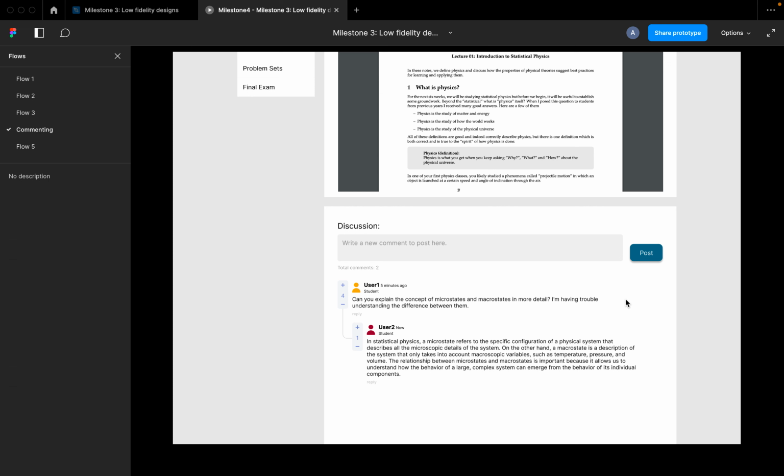So this summarizes what this commenting feature looks like in this discussion section beneath the lesson: how you can comment, how you can reply to a comment, as well as how you can vote on comments to provide a sense of validity as to how good comments are, so that the better comments will rise to the top.